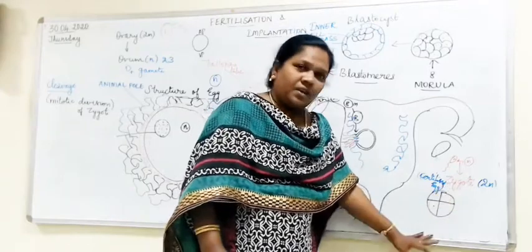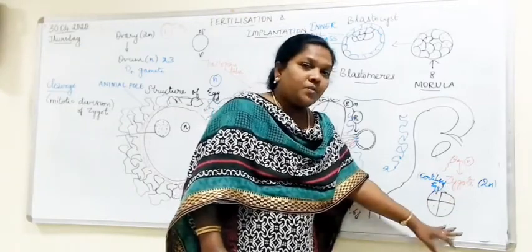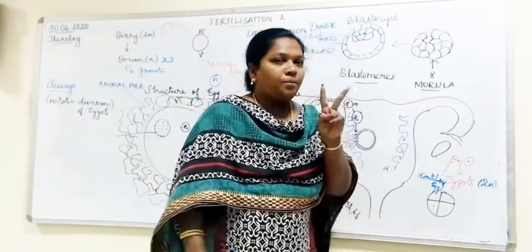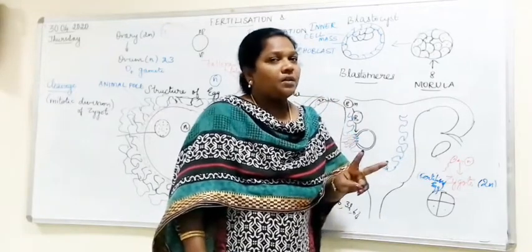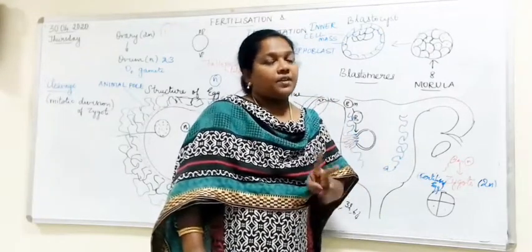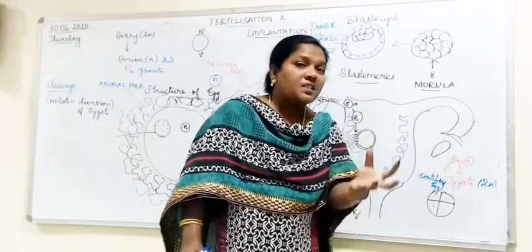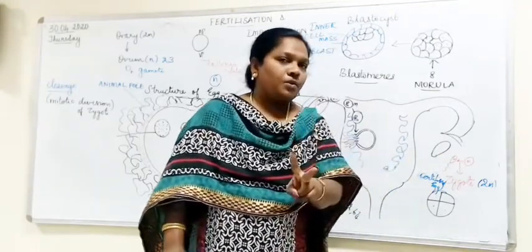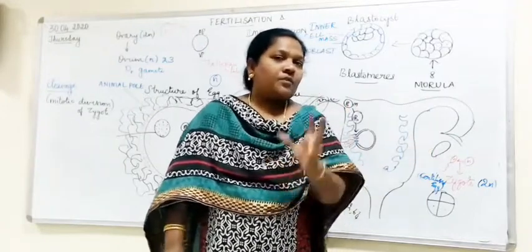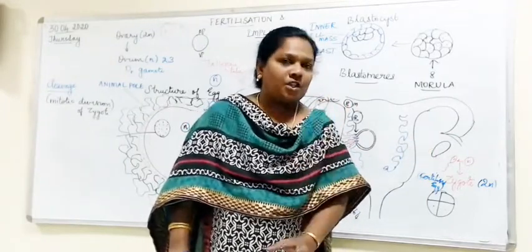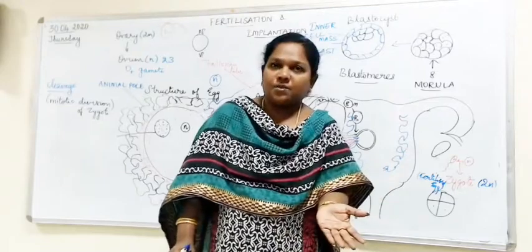So when this divides, 2 babies will be developed. Both may be boys or both will be girls. Can you understand? So this is called as monozygotic twins. Only one zygote divides to form 2 embryos. Then you use the term monozygotic twins, where both will be identical in nature. The other term is identical twins.